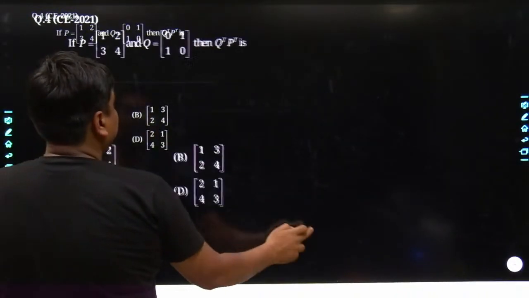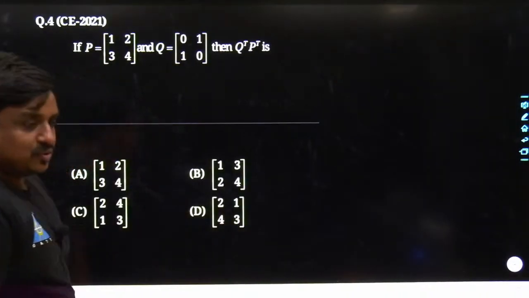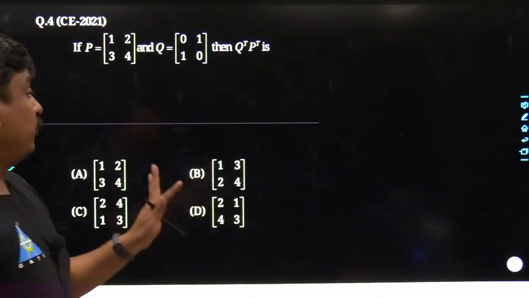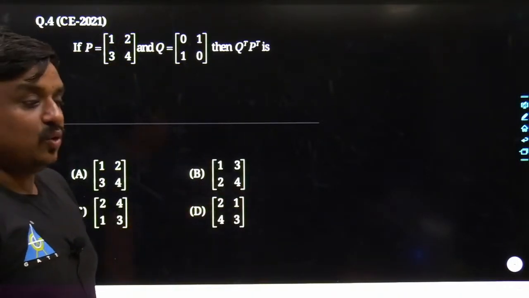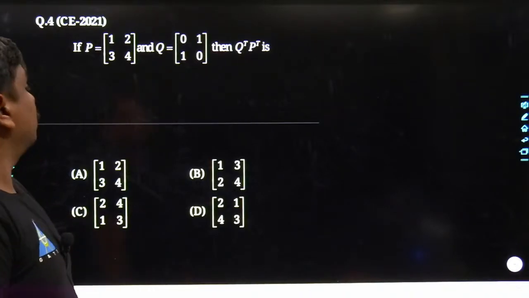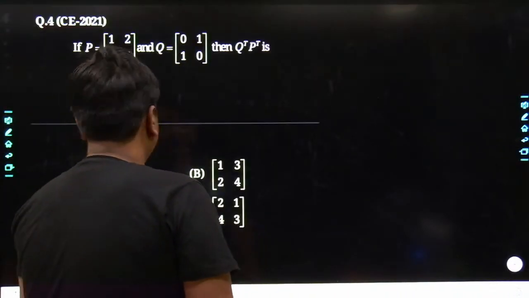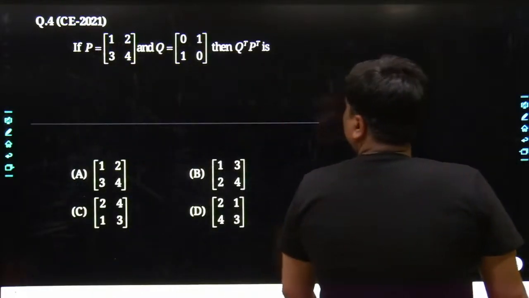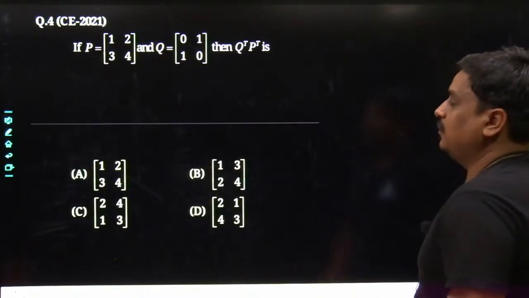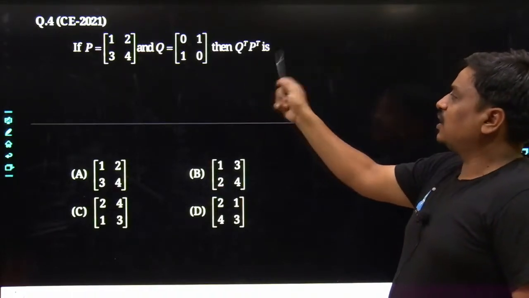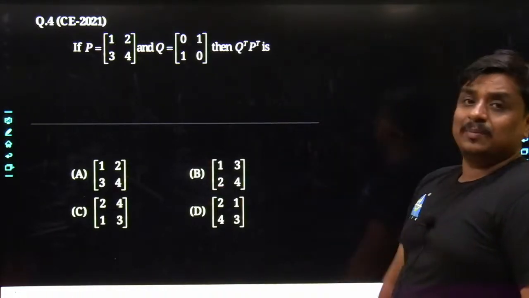So I would expect from each one of you, how many students are live? The 5 students are live. Probably at least 4 to 5 answers I would be getting over the live chat. Tell me what's going to be the best answer for this given problem. The calculation would not take much time. You just have to take the transpose of the matrix Q, take the transpose of the matrix P, and then you can multiply them together.